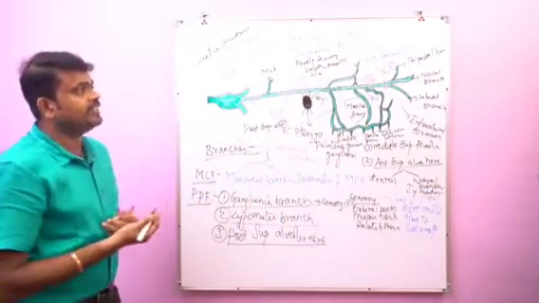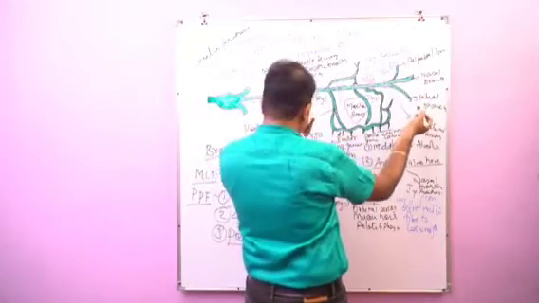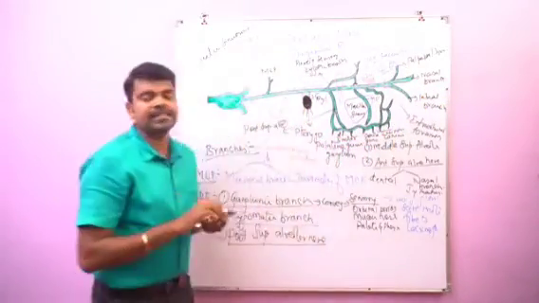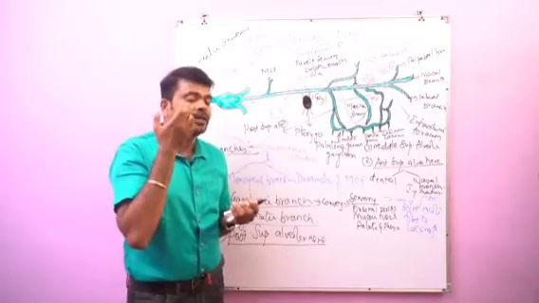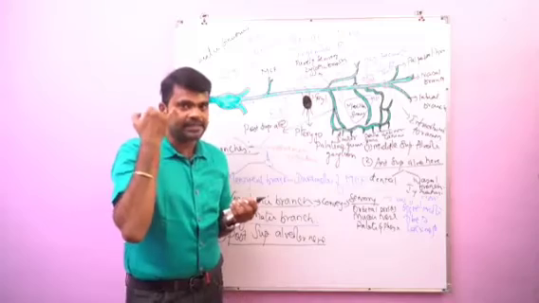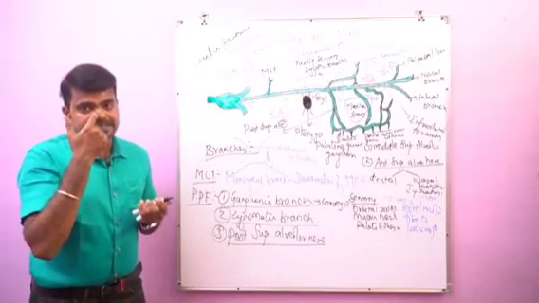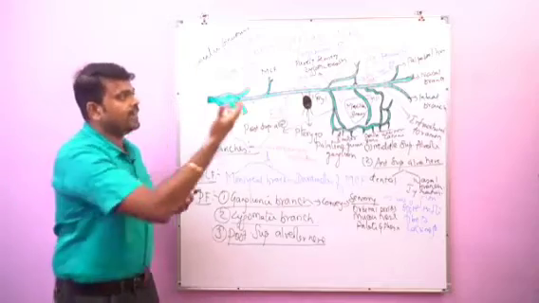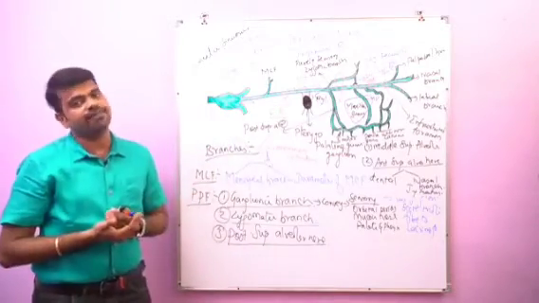And next we'll go to the terminal branches. That is the palpebral branch, nasal branch and labial branch. Here we can see this is the infraorbital foramen. This palpebral branch is going to supply the skin of the lower eyelids, and the nasal branch is going to supply the skin of the side of the nose, whereas the labial branch passes downwards and is going to supply the skin of the upper lip.